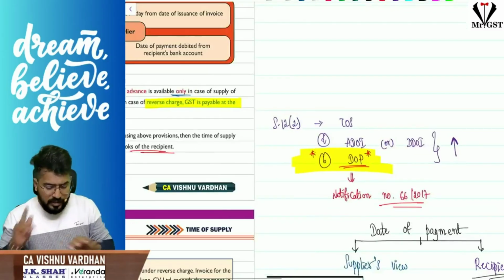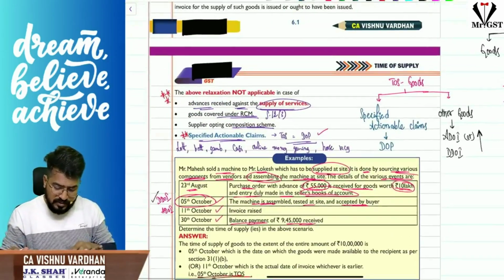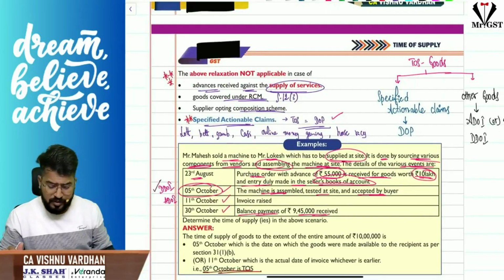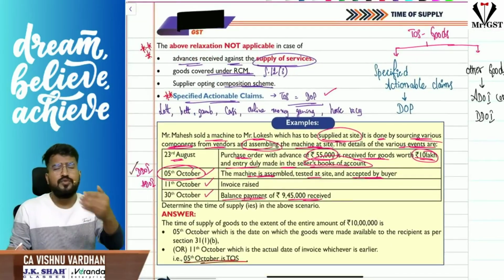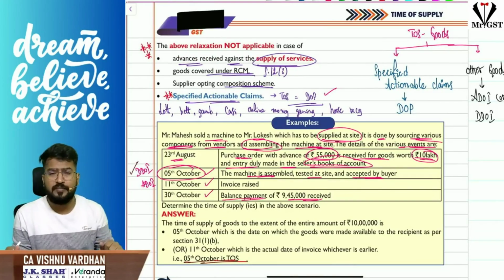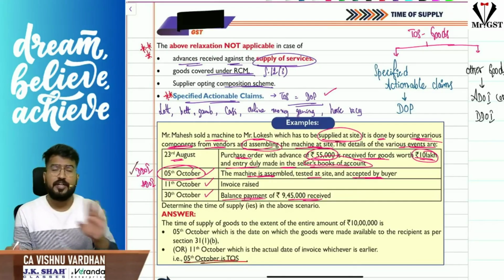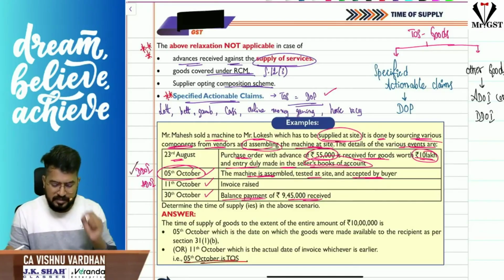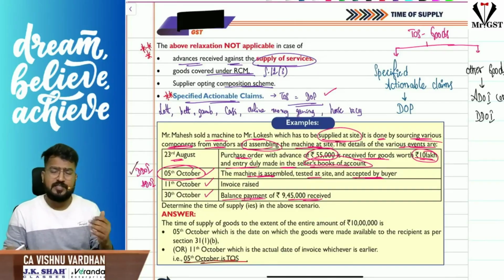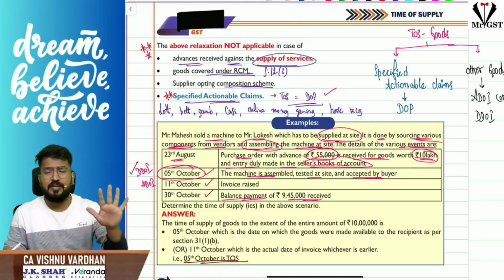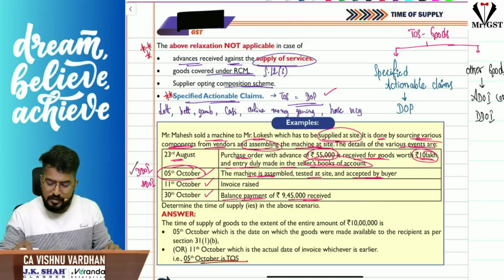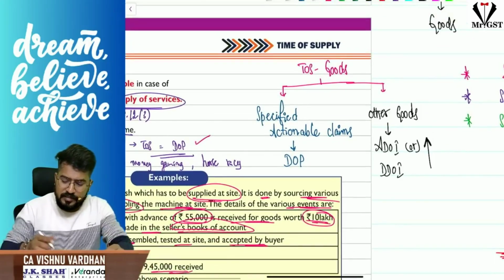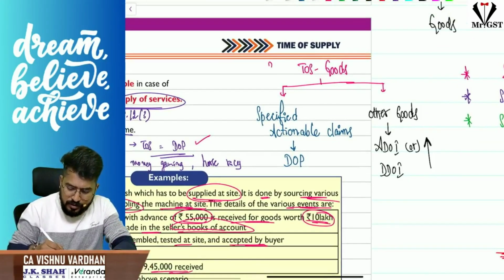Clear? Another interesting thing is, recently because of the specified actionable claims concept, you know specified actionable claims are also nothing but goods. For specified actionable claims, GST is applicable, and the time of supply is not ADOI or DDOI whichever is earlier. Sir, it is date of payment, that means immediately taxable. We discussed specified actionable claims in the supply chapter also: lottery, betting, gambling, casinos, online money gaming, and horse racing.